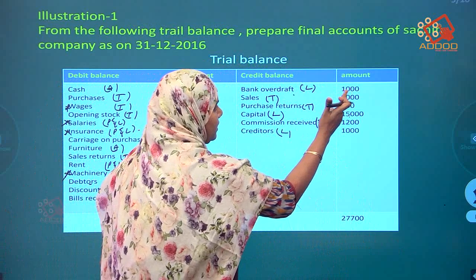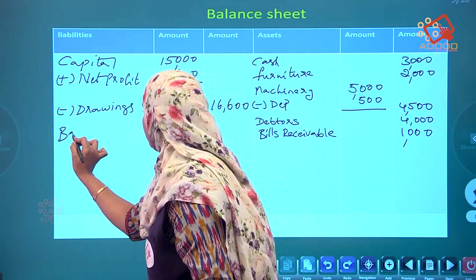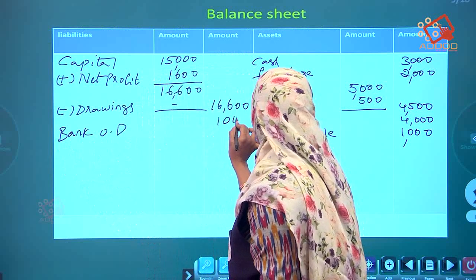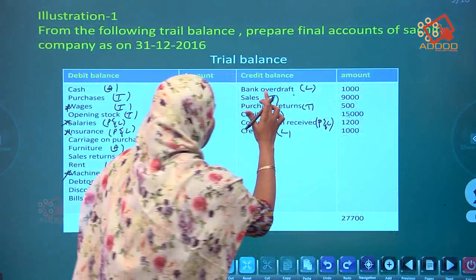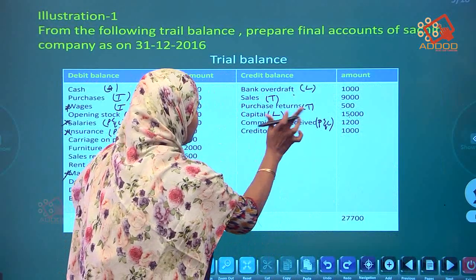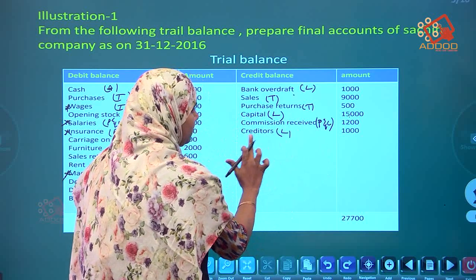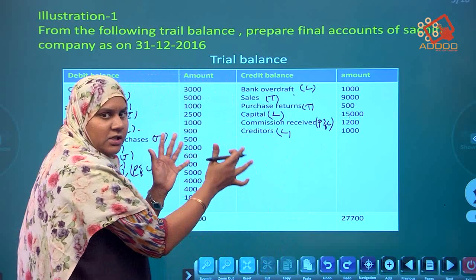Bank overdraft, liabilities 1,000. Bank overdraft, how much is it? 1,000. It will come in the liability side. Bank overdraft over. Sales will not come. Purchase returns will not come. Capital already over. Commission received will not come. Creditors will come. How much are creditors? 1,000. So table searching is over for the balance sheet.